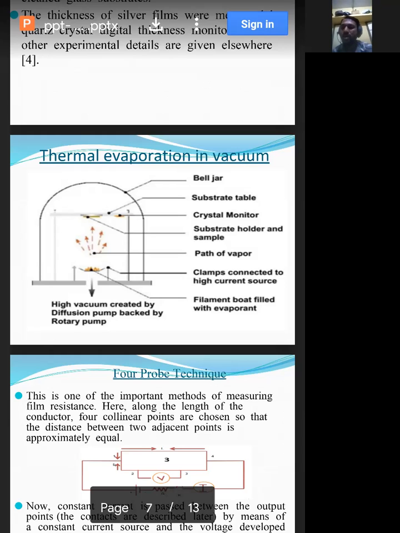So the main principle of the vacuum coating unit is that whenever metal is heated to red hot, the metal emits atoms. Atoms travel along a straight line. If a cool substrate is placed in the path, condensation of atoms takes place, giving rise to the formation of thin films. This is done under a vacuum pressure of 10 raised to minus 5 to 10 raised to minus 6 torr. Now we have used the four-probe technique.